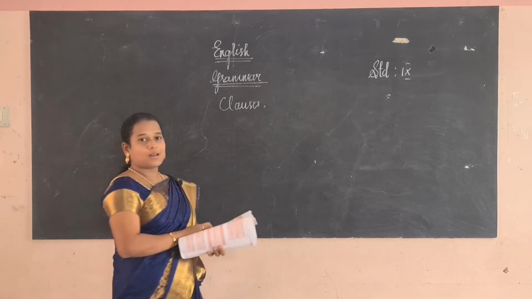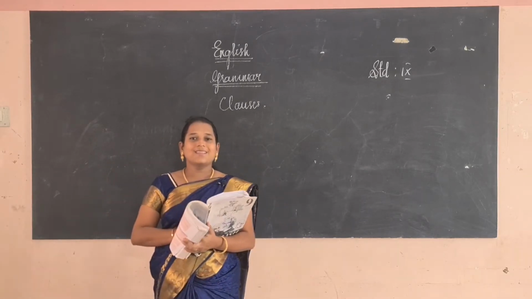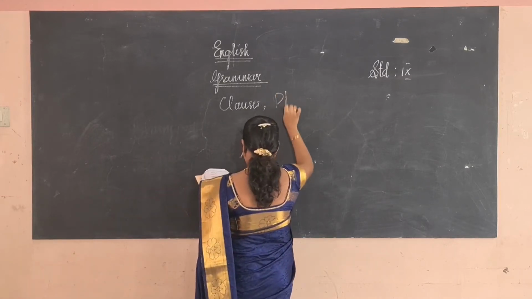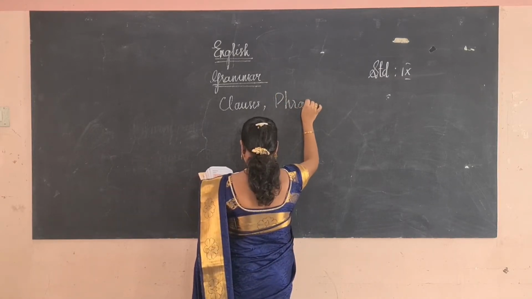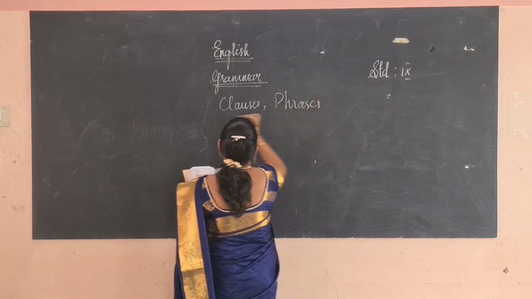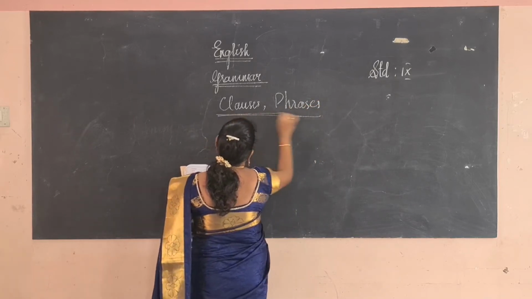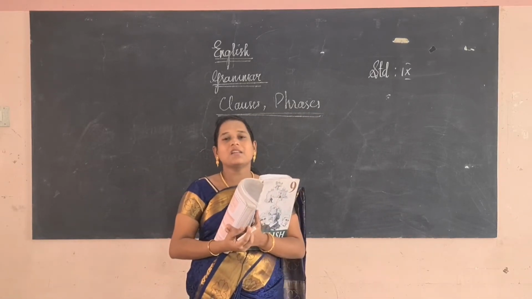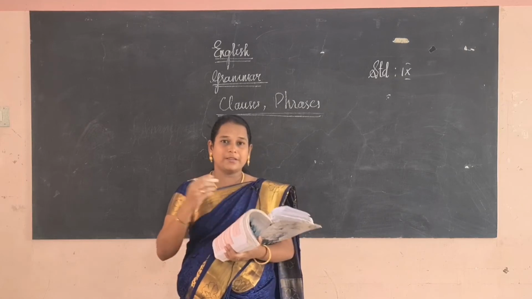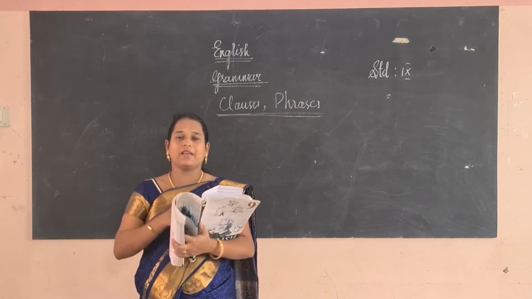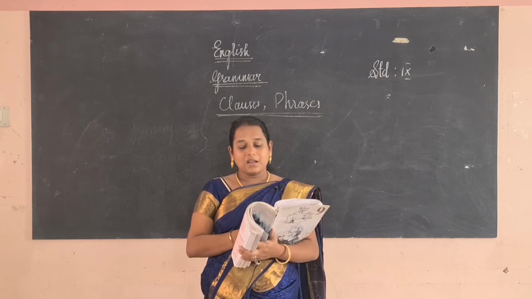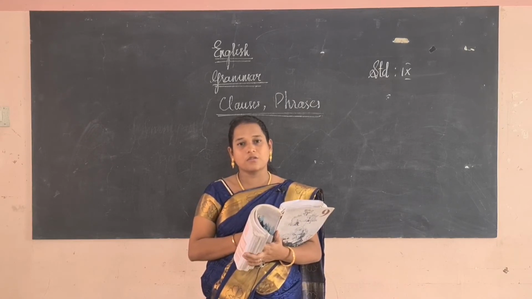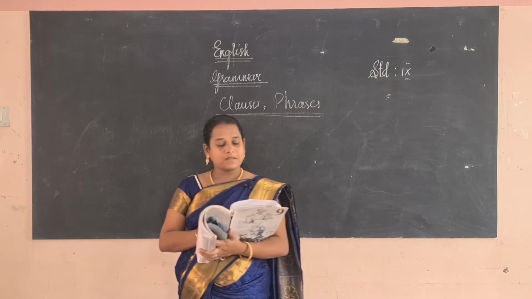First we will discuss about class. What is class? There are two things, class and the phrase. Classes means a group of words which gives a complete meaning. The class will have a subject and predicate. Here the verb will be there, the subject will be there, the object will be there in the class. In the phrase, it is also a group of words, but it does not give a complete meaning. Okay, let us see.